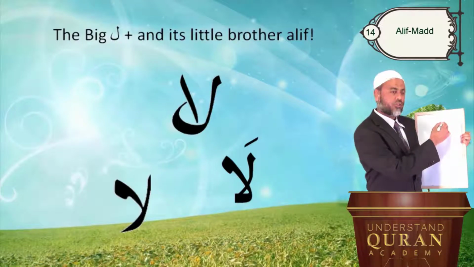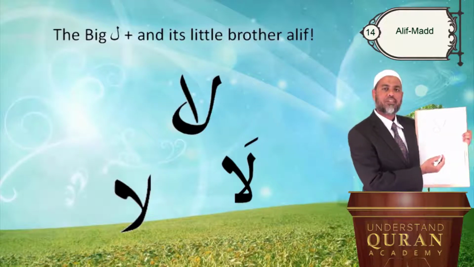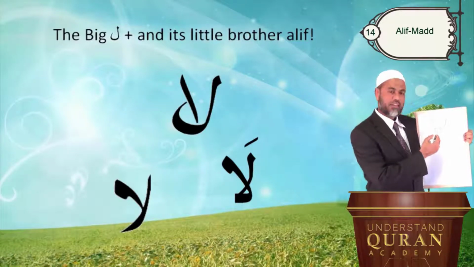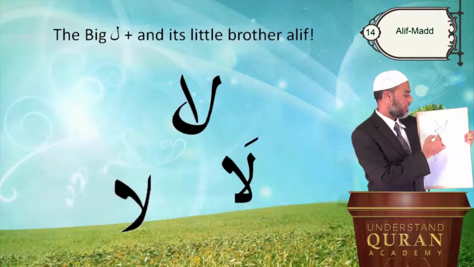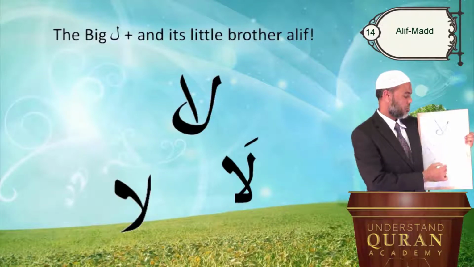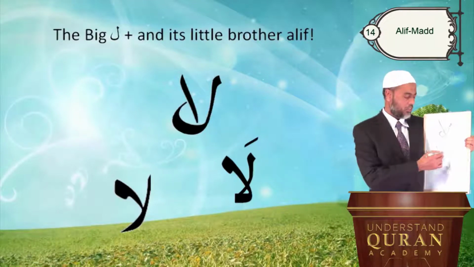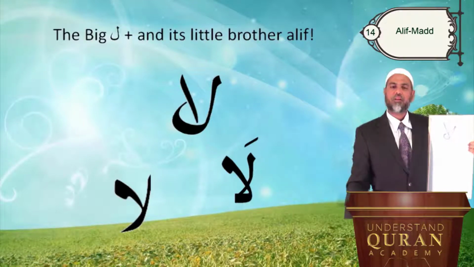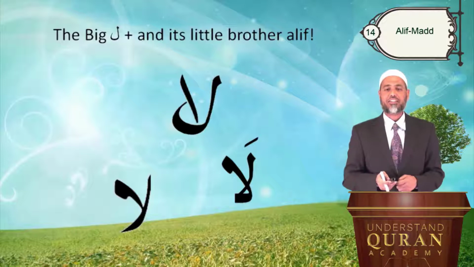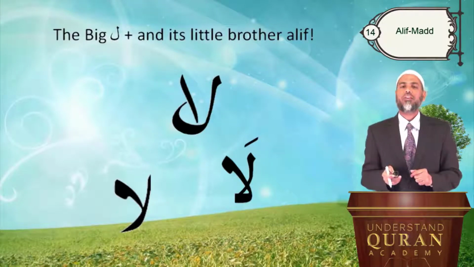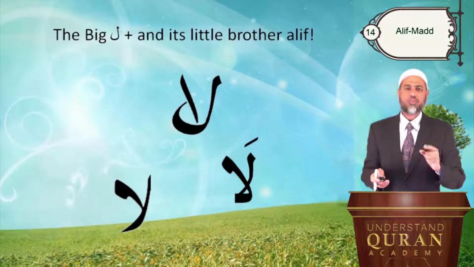So I showed you lam with alif. In order to write it smoothly in cursive writing, either you do it as shown here, lam with alif, or you can just go like that. Just like this, simple, quick, la. That's how the shape of lam is changed. Lam and alif: this is la. La means no. La ilaha illallah, no God except Allah. And la, if you don't stretch it, means indeed. La means no. La means sure.